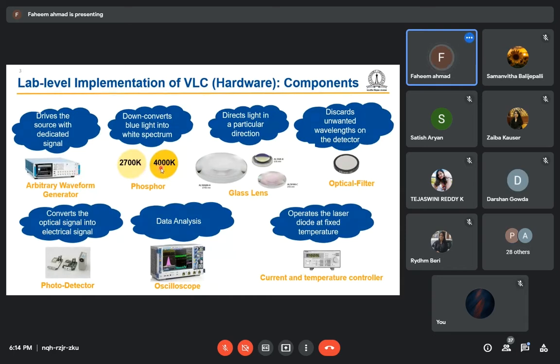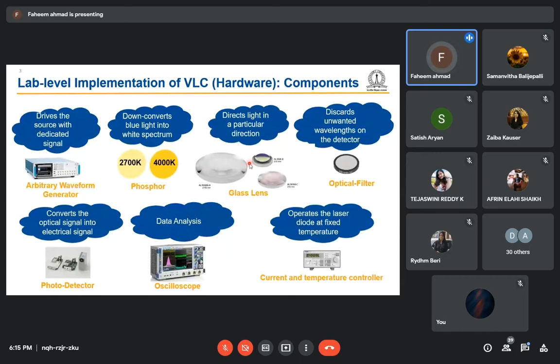So these are the remote phosphors, used just after the blue laser. If we are using the blue laser, we need to use the phosphor, and these are two kinds of phosphor. Many variants are available. It depends on what application we are using it for. So this is 2700 Kelvin and this is 4000 Kelvin. If you use this, the output light of the diffuser will be some kind of warm white light, I mean, the yellowish color is there. But for 4000 Kelvin, it is bluish in color, that means the blue part is more there. For the illumination purpose, we need a white light, some kind of yellowish. So this is good for the illumination purpose.